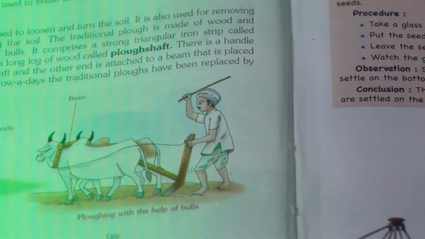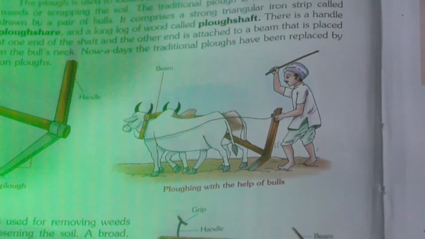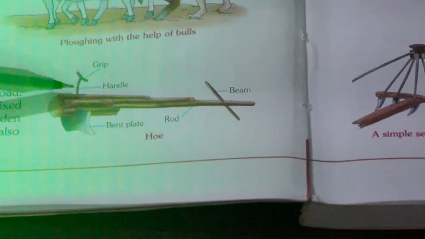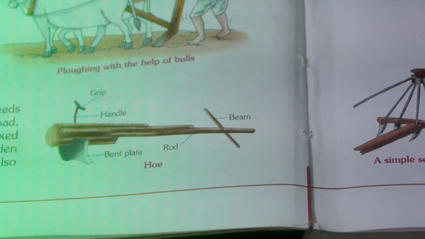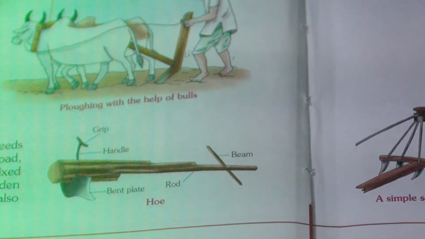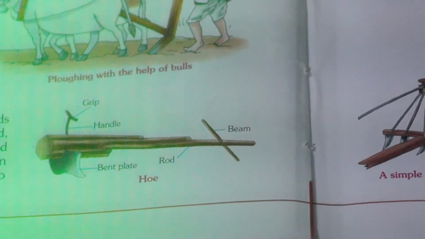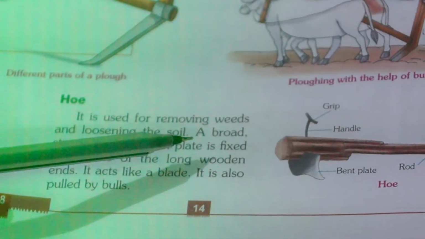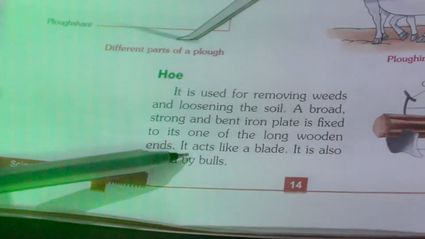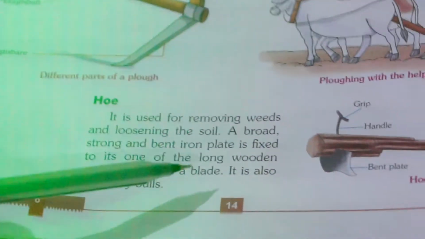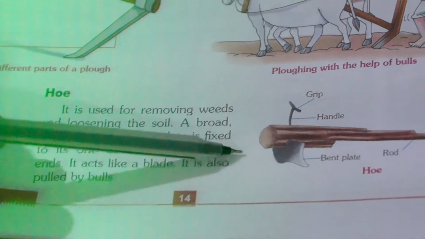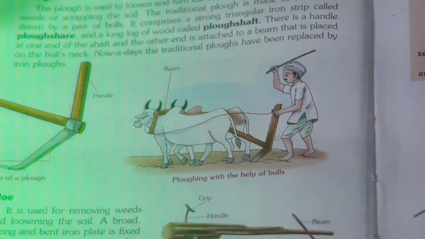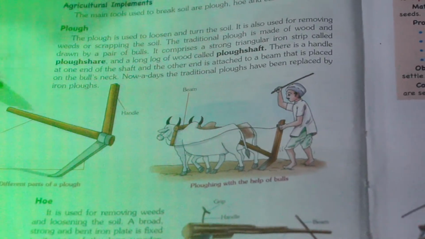Another implement is the hoe. The hoe is also used to remove weeds and loosen the soil. A broad, strong and bent iron plate is fixed to one end of a long wooden rod. It acts like a blade. It is also pulled by bulls. These two implements are used for plowing and tilling.